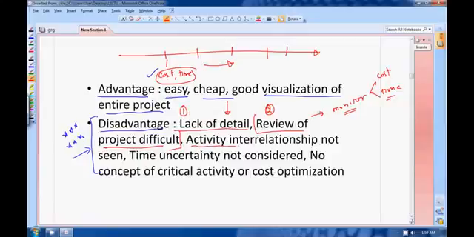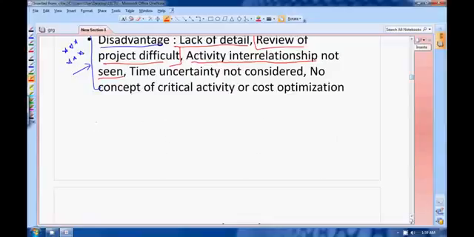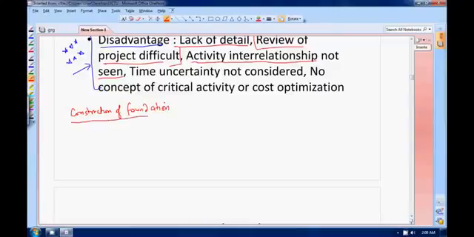Activity interrelationship is not seen. Activity interrelationship means some activities are related like this. I'll give you an example. Suppose you are constructing a foundation. Some building is going to be constructed and one activity is construction of foundation. I am calling it activity A. This activity can further be broken into